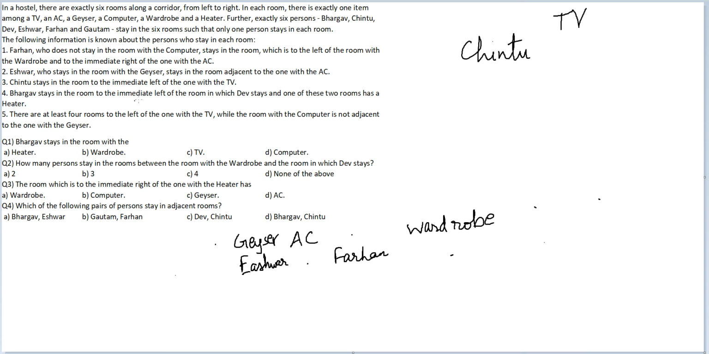Bhargav stays in the room to the immediate left of the room in which Dev stays. So Bhargav and Dev stay in adjacent rooms, and one of these 2 rooms has a heater. So one of these 2 people needs to have a heater. Okay, so now you will get 3 cases. Can you have Bhargav and Dev here? Yes, you can potentially have Bhargav and Dev on the left extreme.